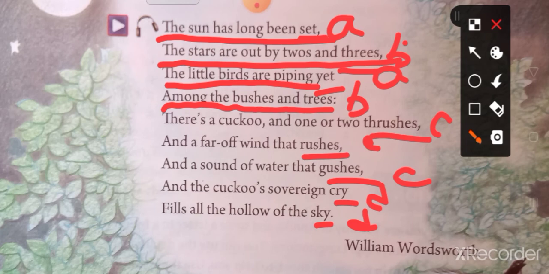We all know the bird cuckoo, which makes a melodious sound. There is a cuckoo, and one or two thrushes. Thrushes are also singing birds like the cuckoo, and we can listen to the sounds of one or two of them.